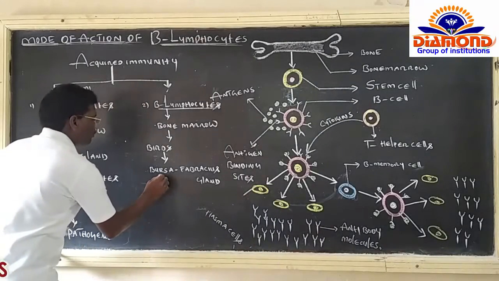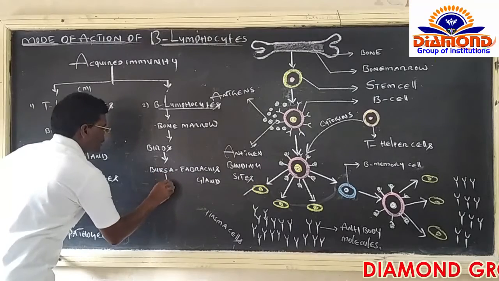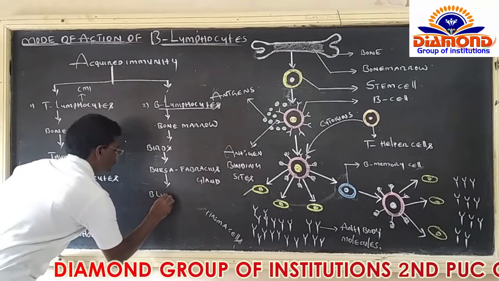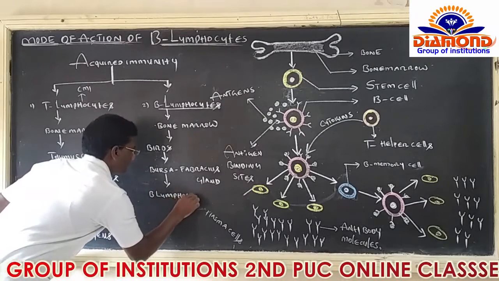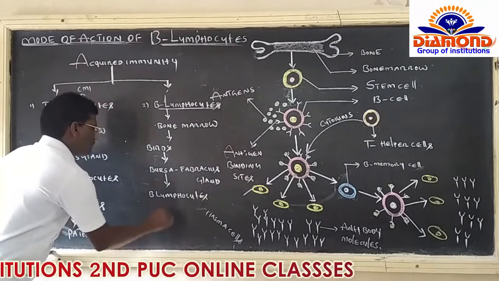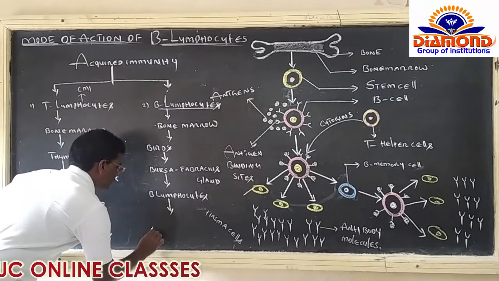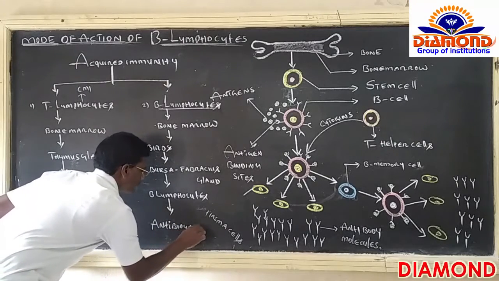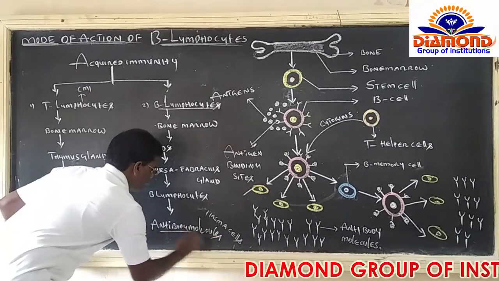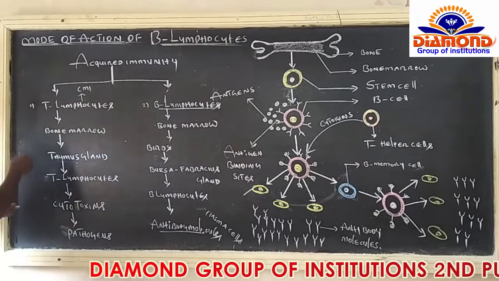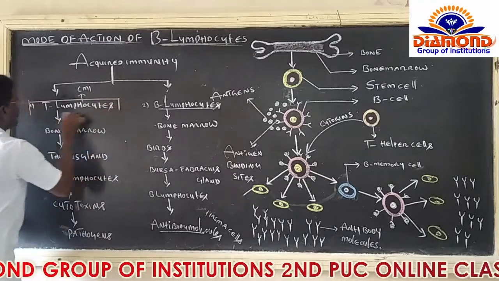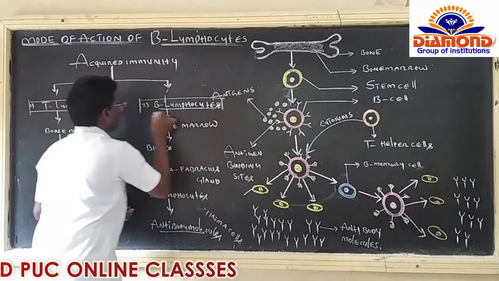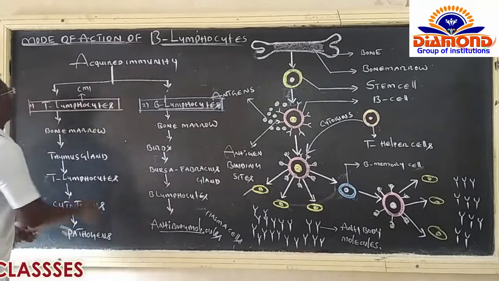So from the bursa Fabricius gland there will be a production of B lymphocytes. Now these B lymphocytes have the ability to produce antibody molecules. That is the basic difference between B lymphocytes and T lymphocytes. Once again, very shortly I would like to explain here, because a little bit of complication is present.